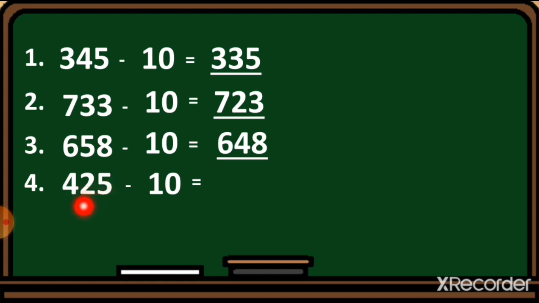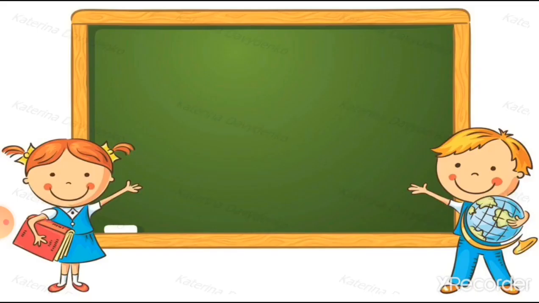425. Now we cut just one number from this 2. So the number will come 415. You can see hundreds value and ones value will stay as it is in the answer. The changes will come only in the tens value. So let's see one more example, students.